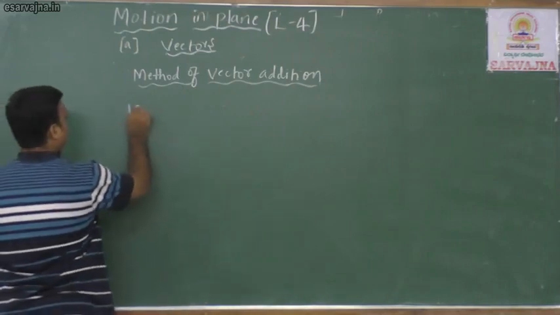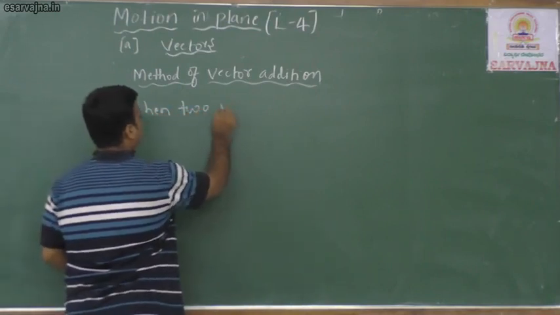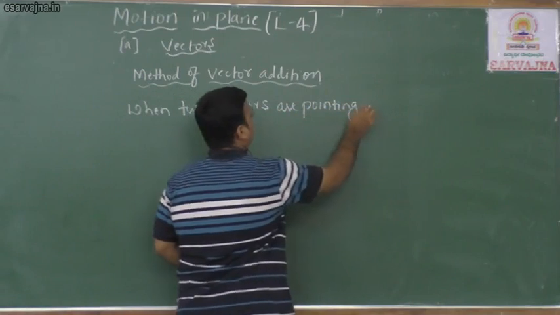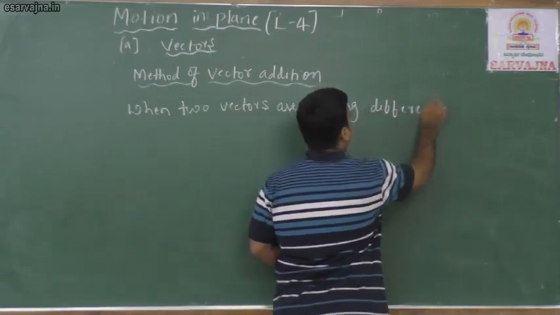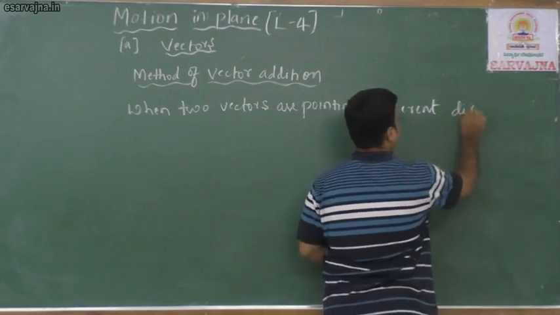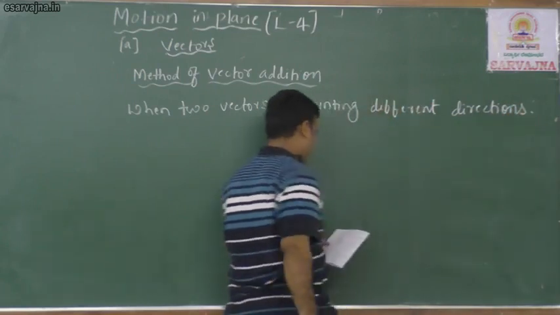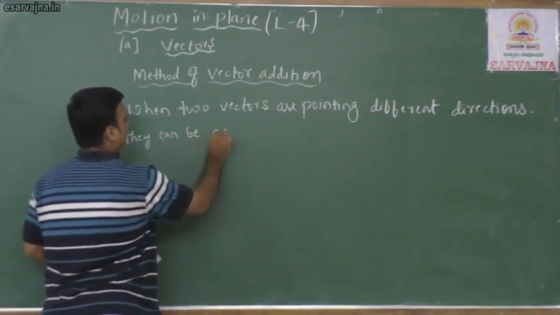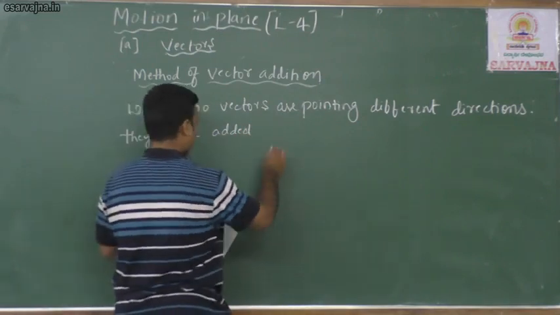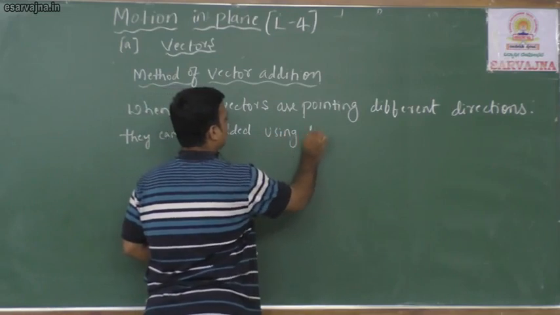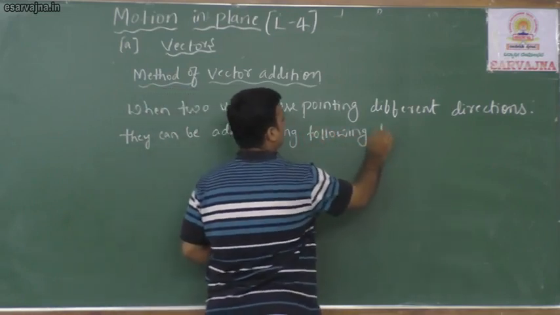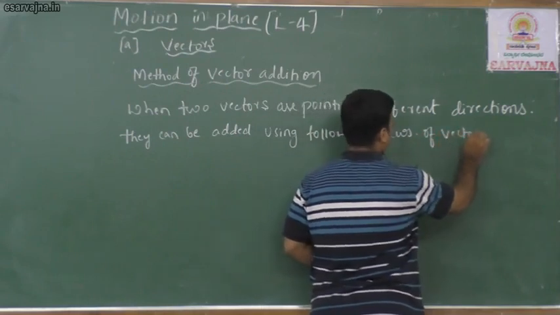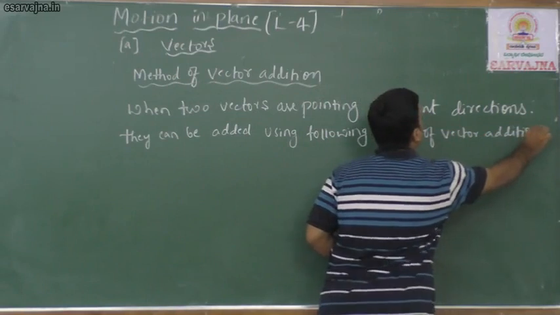Write down: when two vectors are pointing in different directions, they can be added using the following laws of vector addition. Listen.